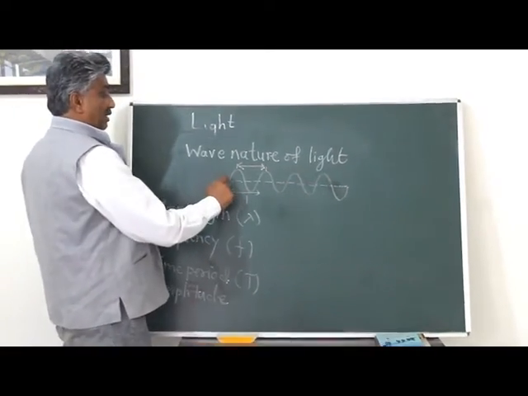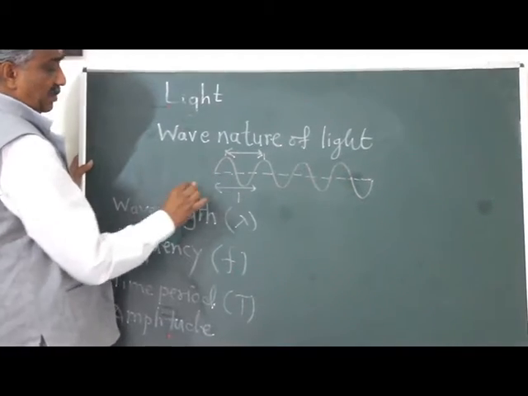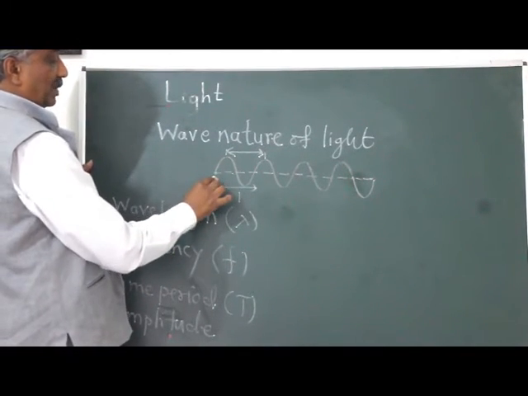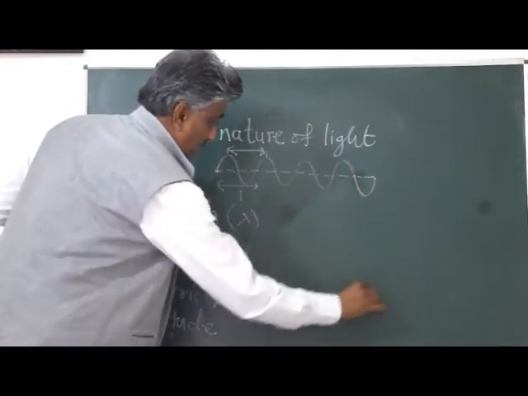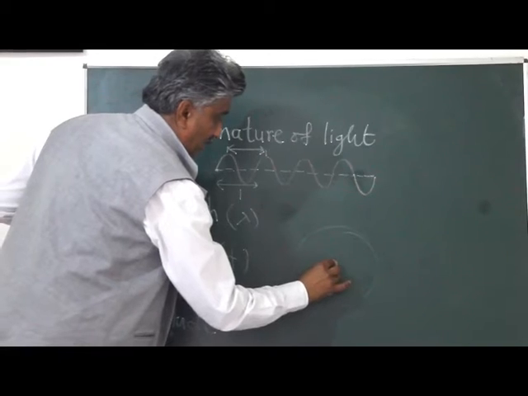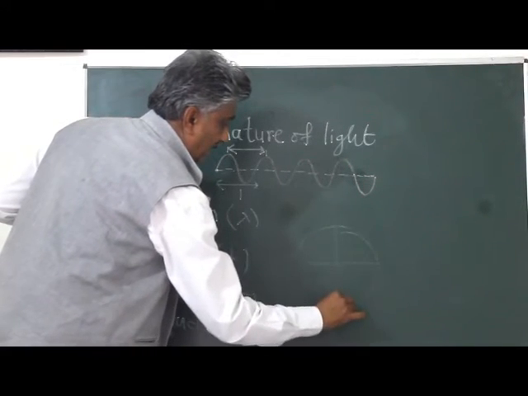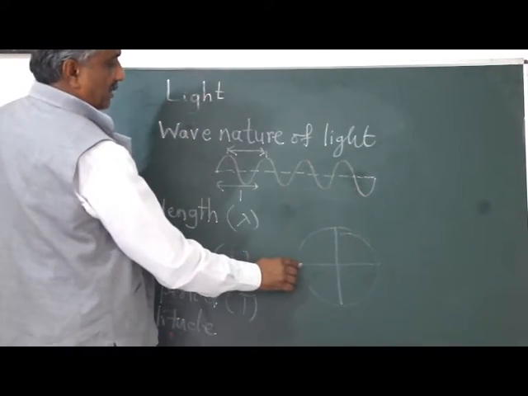What is phase? Phase means the angular position of the wave. Usually when the wave starts here, suppose it begins here, then this is considered to be an angle of 0. Suppose this is one cycle, and we begin here.